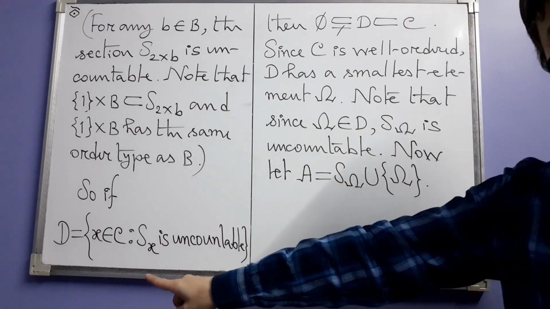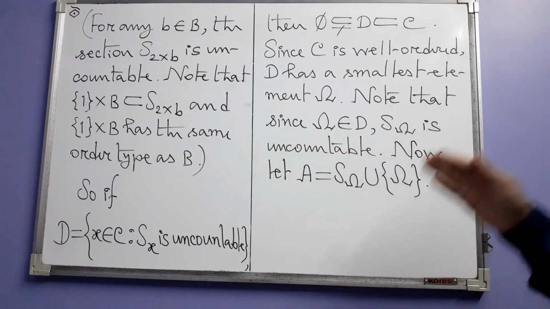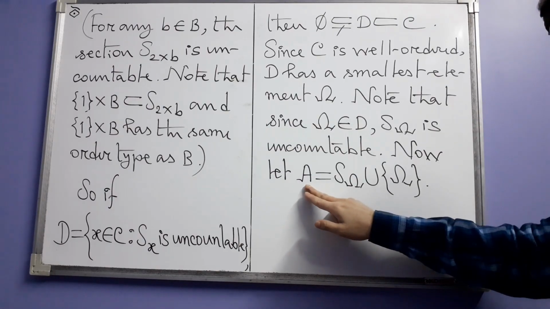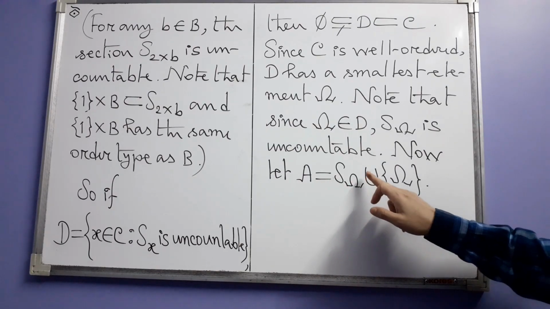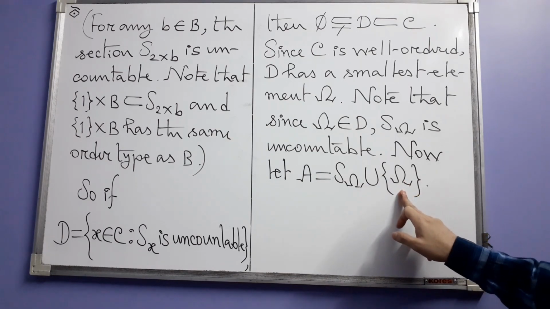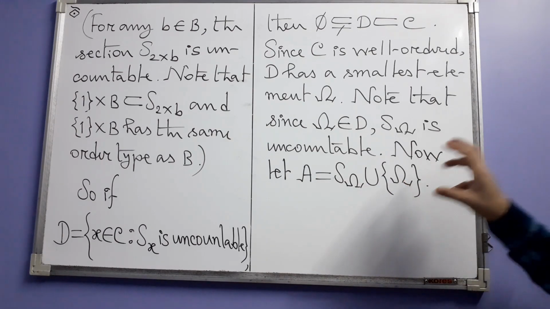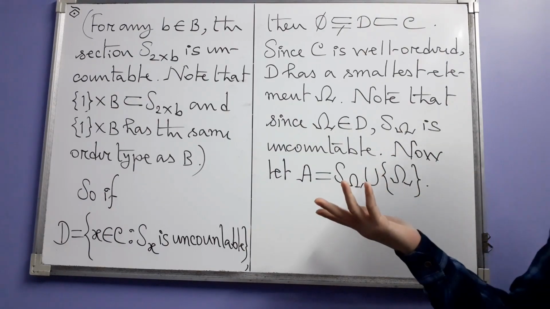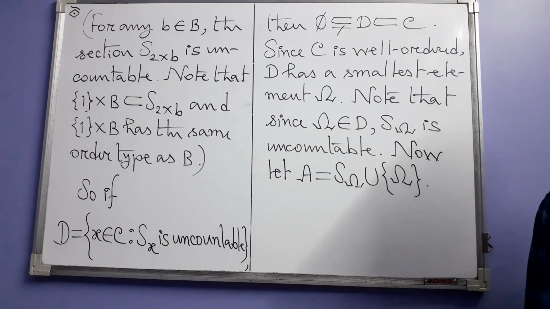And next we consider the set A, which is the union of S omega and the singleton set consisting of omega. So this will be that set A which is claimed in the statement.